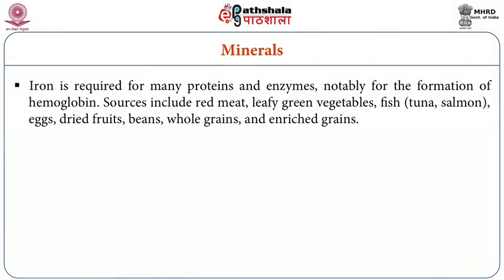Then coming to the next one, that is iron, which is required again for different kinds of proteins and enzymatic activity and for formation of hemoglobin, etc. You have different kinds of sources like red meat, leafy vegetables, then the eggs, the fish, dried fruits, then beans, etc., which are all rich in iron.